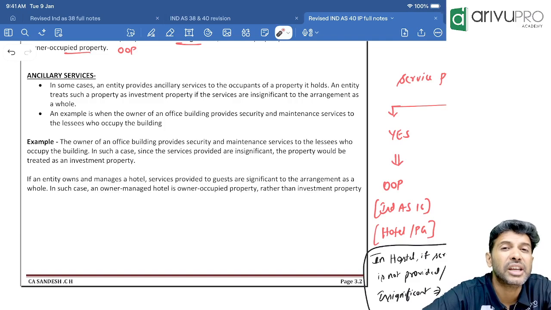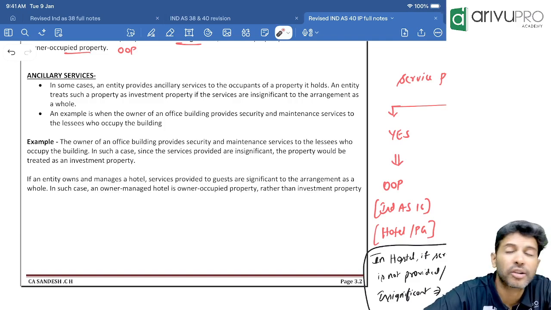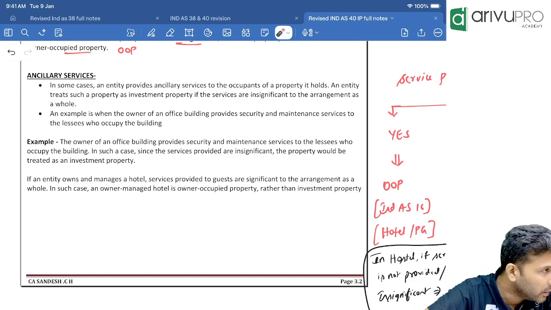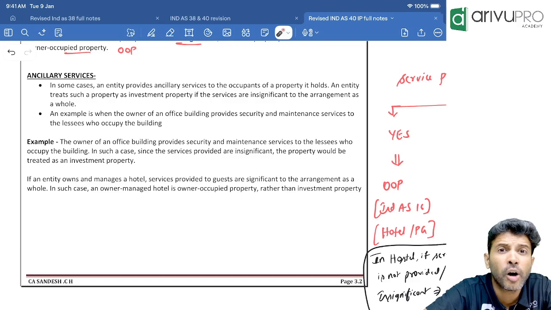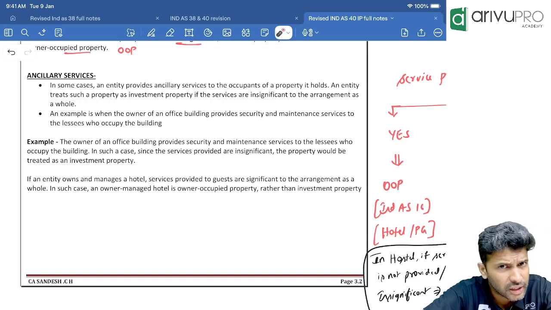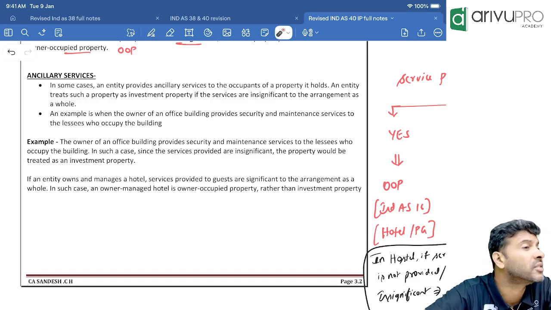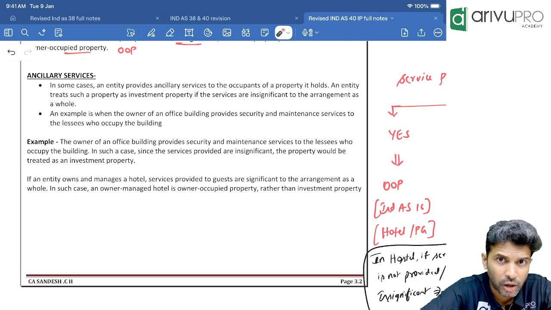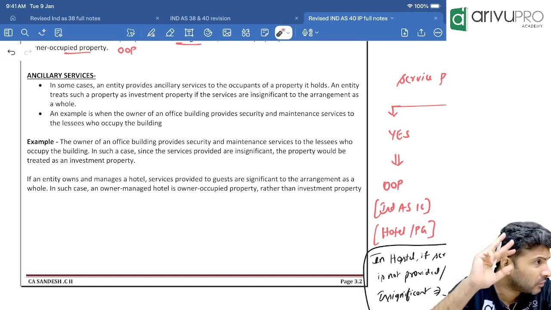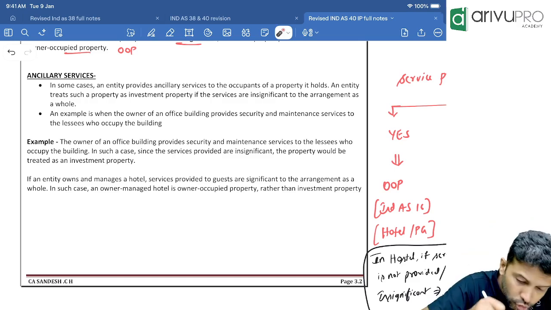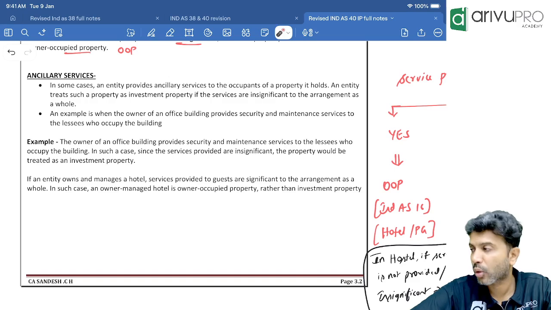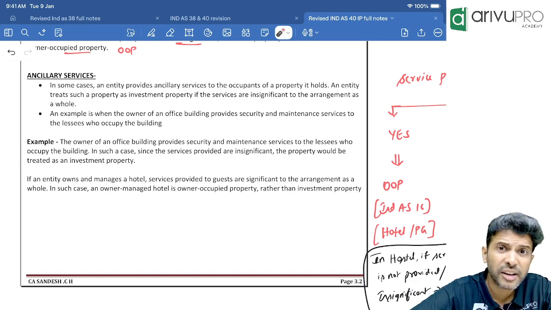Like PG, hostel. What will happen in a hostel or hotel? Okay, let's take the hotel example. In a hotel, the hotel is giving you the room on rent on a daily basis. But is the hotel only renting or also giving other services? They'll give you a wake-up call. There is a restaurant, they serve you food. They arrange a car for you. They give you 101 other services. Yes or no? So if service is also given along with letting out, now the question arose, service is given as part of our business.